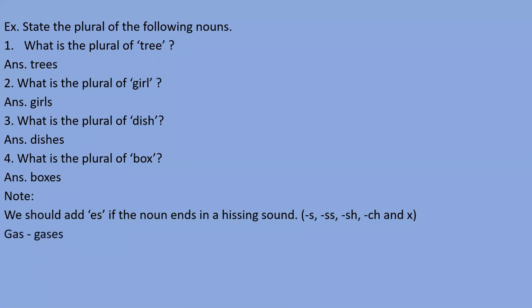So if at the end of the word s, double s, sh, ch, x, these letters are found, it means that word is providing a hissing sound. So we should use es to make that noun singular to plural, right?